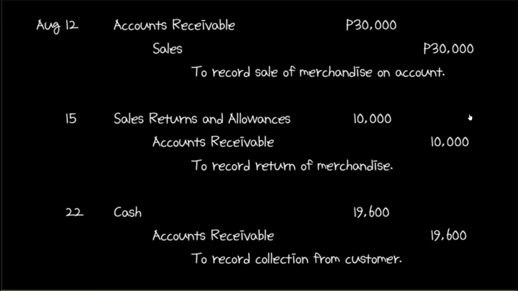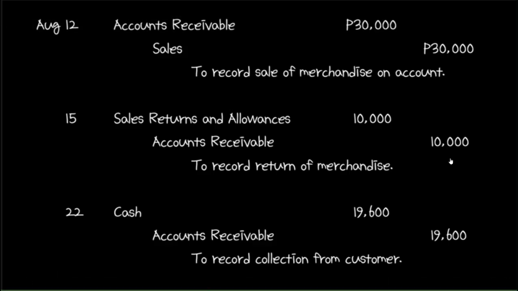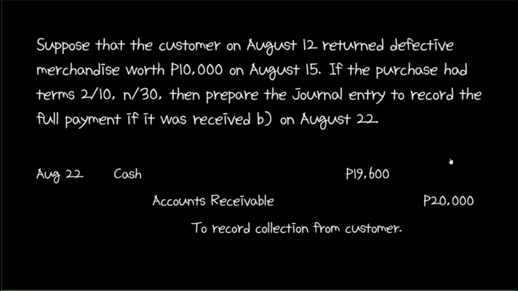If accounts receivable is credited 19,600 on August 22, then it means that as at August 22, the customer would still owe 400 pesos. But the customer will not pay this amount anymore because it was supposed to be given as a discount. So reducing accounts receivable to 19,600 is not an option. To close accounts receivable, it should be credited 20,000.